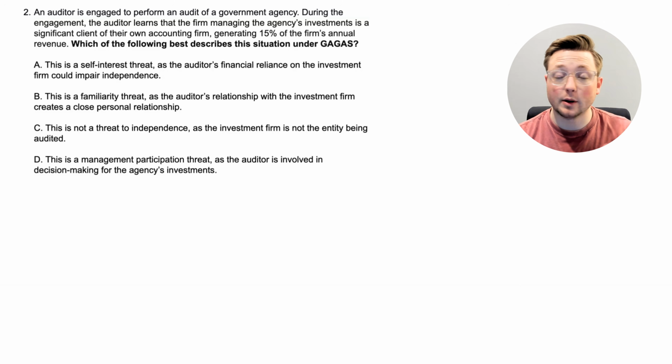When you get to test day, you have no idea what you're going to be seeing on the exam. So you want to be able to read that last part of the sentence. And a lot of times that will give you context for what you are dealing with in that question. So for example, in this one, which one of the following best describes this situation under GAGAS?